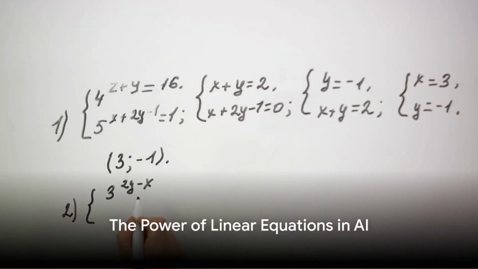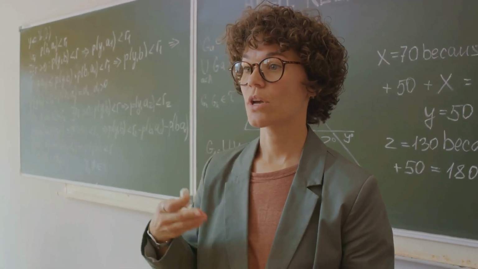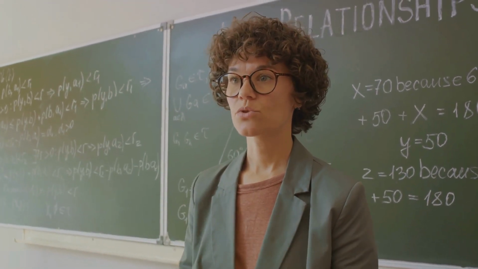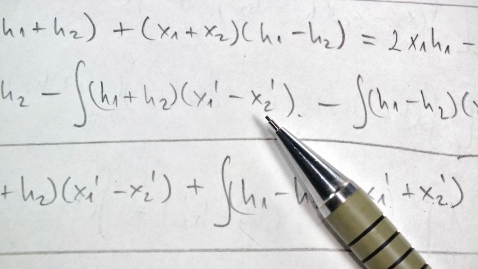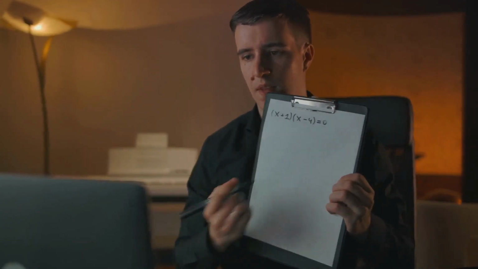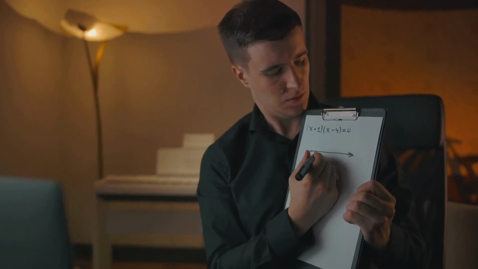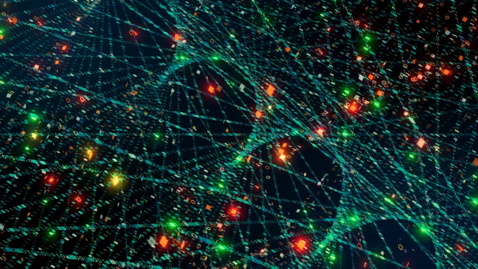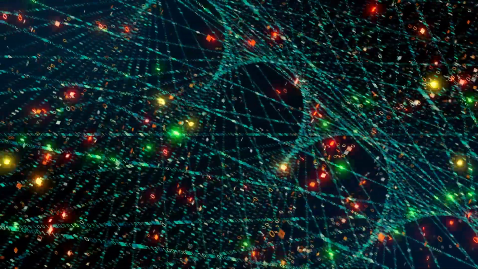We've traversed the landscape of linear equations, from Gaussian elimination to AI applications. We've seen the magic of Gaussian elimination simplifying systems of linear equations, and the elegance of matrix representation in managing these systems. We've explored the various solutions these systems can offer, unique, none, or infinite, each with its own implications. In the realm of AI, we touched on how linear equations play pivotal roles in regression and optimization, two key techniques that enable machines to learn from data and make informed decisions. Regression helps predict future outcomes, while optimization aids in finding the best possible solution for a given problem.